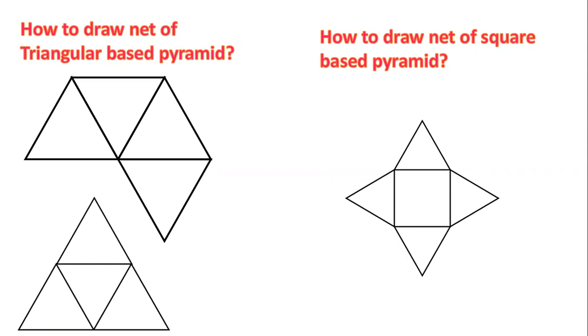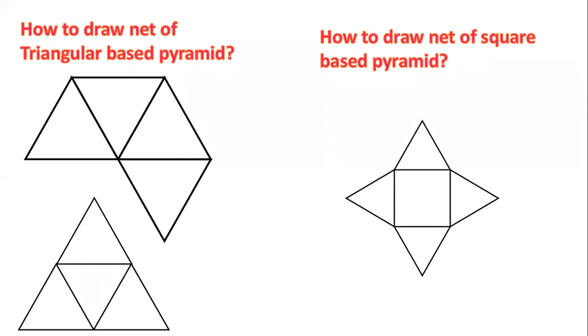And sir, what about the first one? Three triangles up and the last triangle down. This is at the base. These three triangles you have to fold up. All will meet. Then the triangle is at the base and three triangles will be up. If you try this with paper, you will get it.